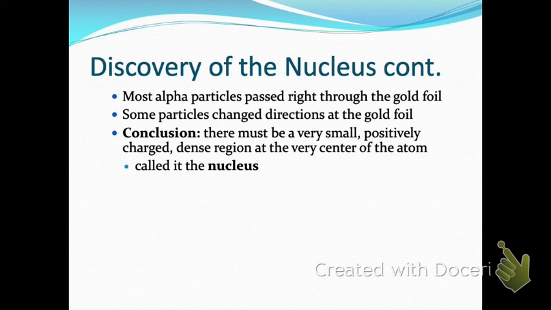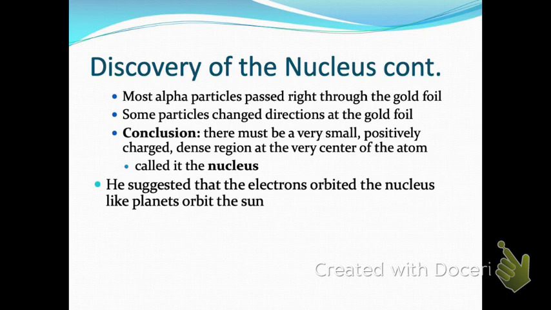Unlike the Thomson model, which had the electrons spread evenly throughout the atom, the Rutherford model has the electrons orbiting the nucleus and sitting around the outside. So his conclusion was that most of the atom is really made up of empty space.